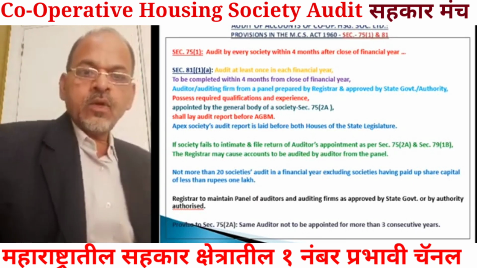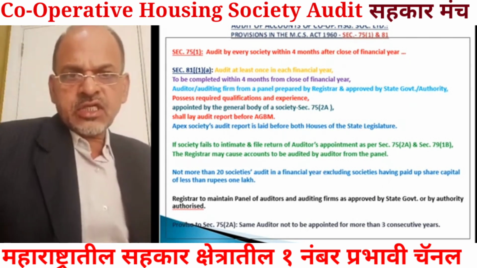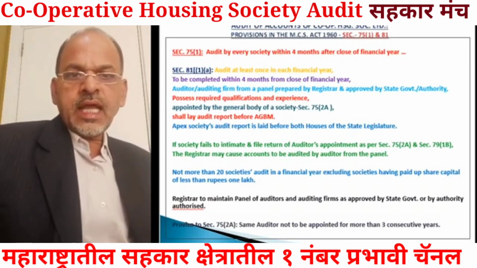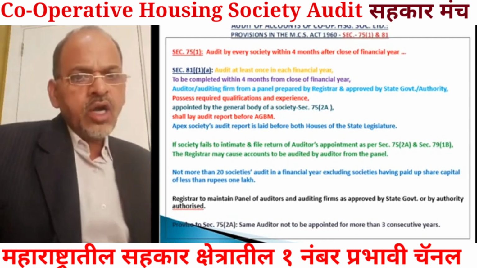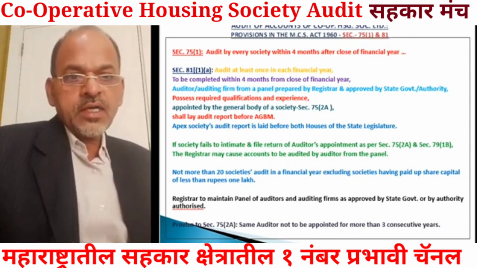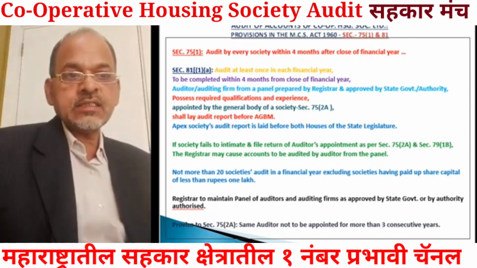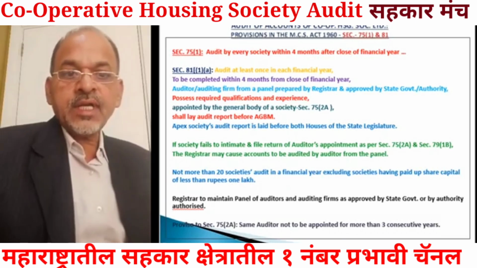Now there is a restriction on auditor or auditing firm, that auditor or auditing firm cannot carry out audit of more than 20 societies, excluding societies having paid up share capital of less than rupees 1 lakh.